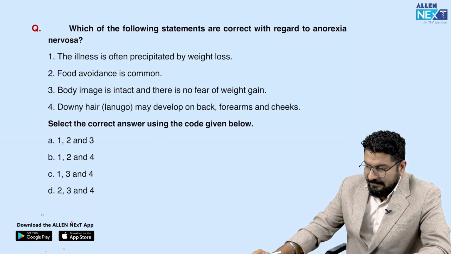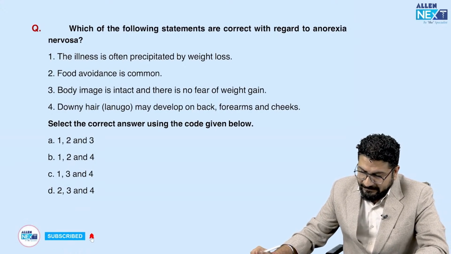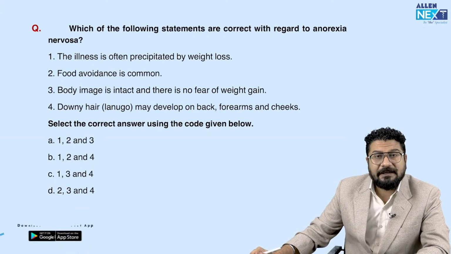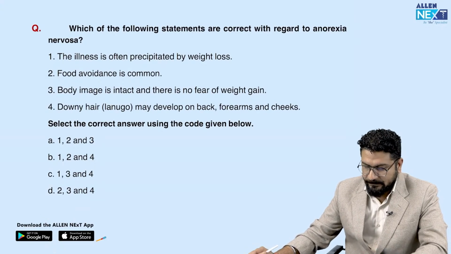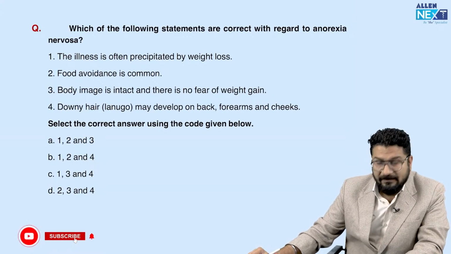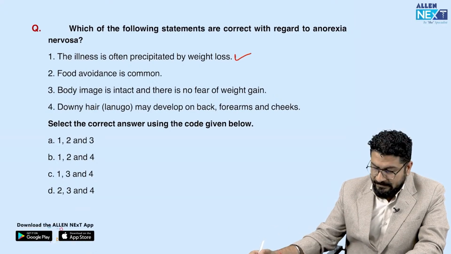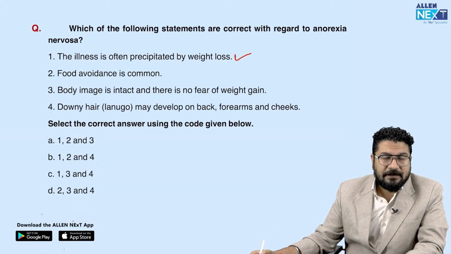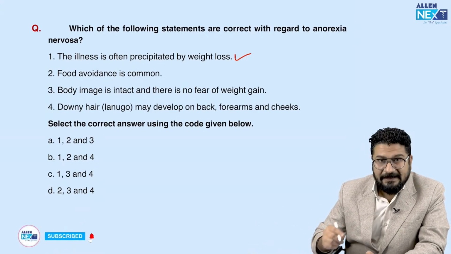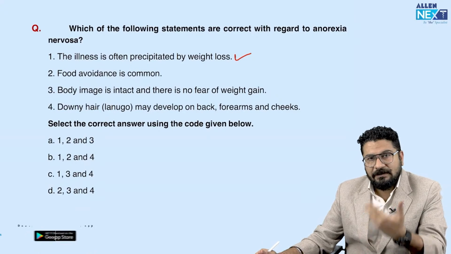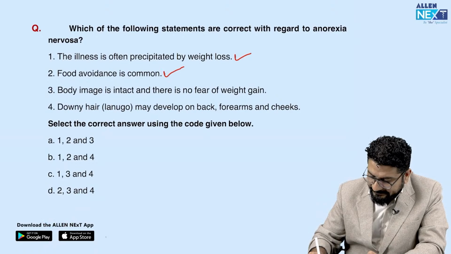Coming to the third one, again psychiatry integrated with medicine: which of the following statements are correct regarding anorexia nervosa? Anorexia nervosa is a condition where the patient doesn't want to eat anything. So let us see the first option. Illness is often precipitated by weight loss. Yes, that is a correct statement. Food avoidance is common. Yes, patients with anorexia nervosa try not to eat. It is different from bulimia. In bulimia, the patient will eat a lot, then do self-induced vomiting. In anorexia nervosa, they will avoid food. This is the correct statement.